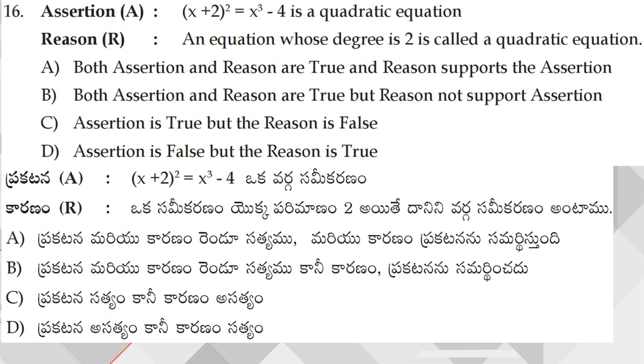Assertion: x plus 2 whole square is equal to x cube minus 4 is a quadratic equation. So clearly, there is no trace of x cube on the left hand side, so we cannot cancel that x cube. Hence, it will not be a quadratic equation. Next, reason: an equation whose degree is 2 is called a quadratic equation. So the reason is correct. So from this I can say the assertion is false and the reason is true.